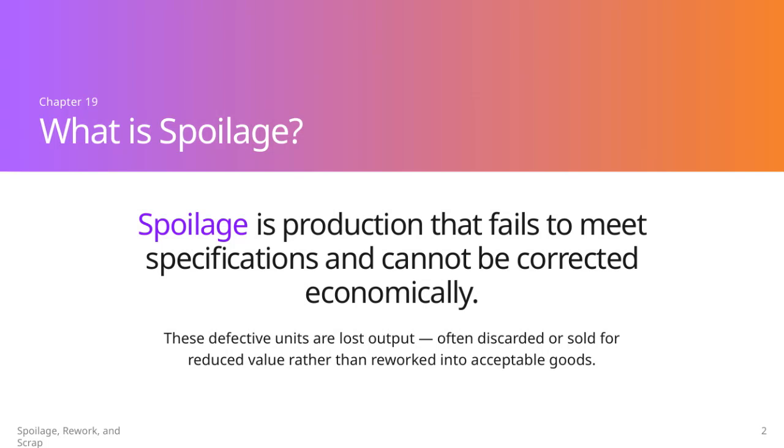Spoilage refers to any production output that doesn't meet the required specifications and can't be economically fixed. Essentially, these are defective units that represent lost output because they often have to be discarded or sold at a significantly reduced value, rather than being reworked into acceptable products. Understanding spoilage is important because it directly impacts a company's efficiency and profitability, highlighting areas where production processes may need improvement. This concept is closely related to rework and scrap, which also involve managing defective or unusable products.